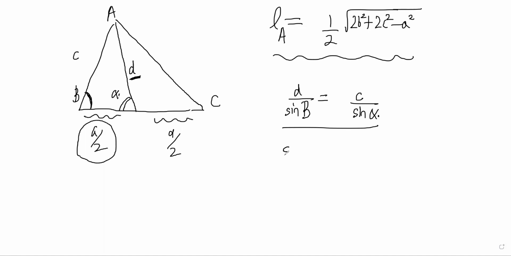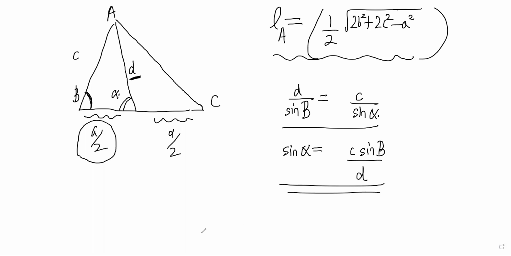That should be sufficient, I need to find alpha. So sine alpha will be C sine B by D, where D is given by this, right? So by the sine rule, I will be able to find alpha, no issues. So that is your article 214.